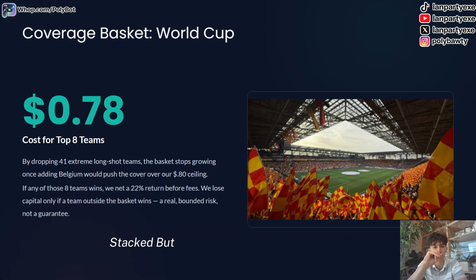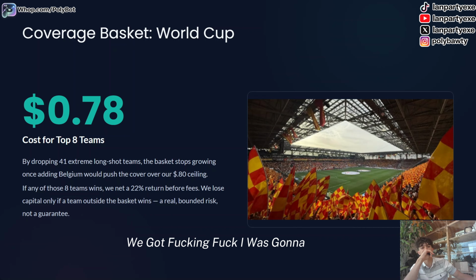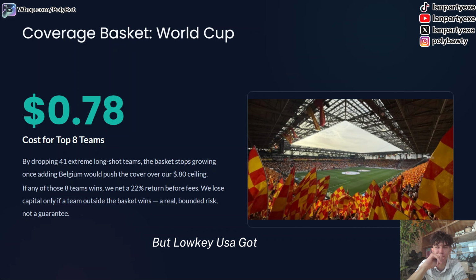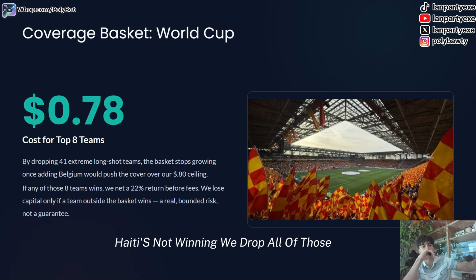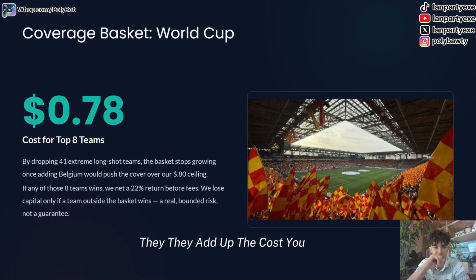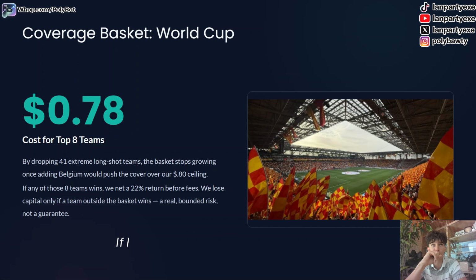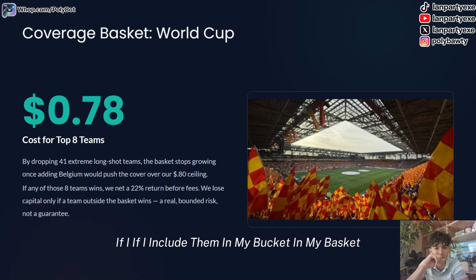Morocco's pretty stacked, but they're not winning the World Cup. I was gonna say USA, but low-key USA got Belgium, bro. Literally wrote Belgium. Belgium is fine. Belgium is not winning. Congo's not winning. Haiti's not winning. We drop all of those. If they win, they add up the cost. If I include them in my basket, they add up the cost.